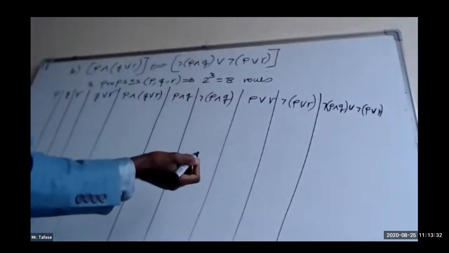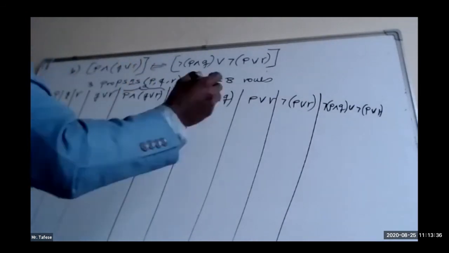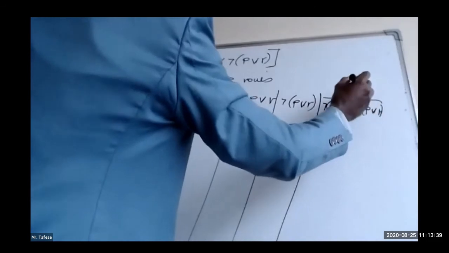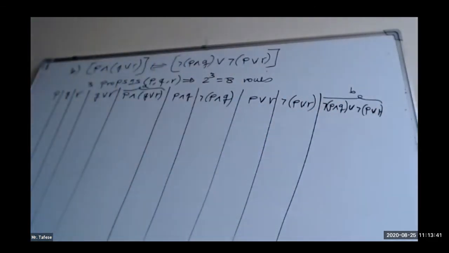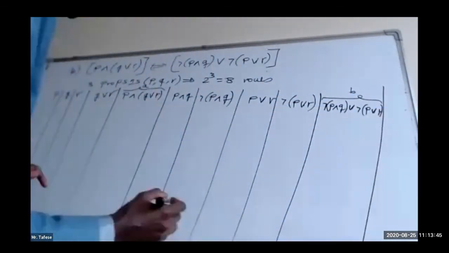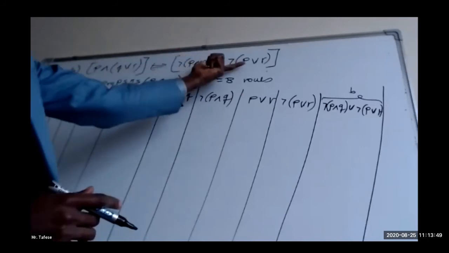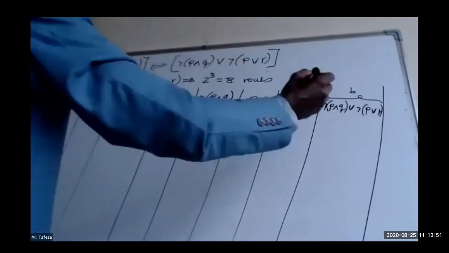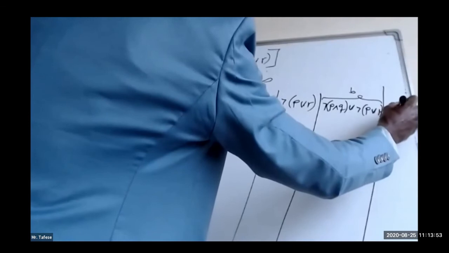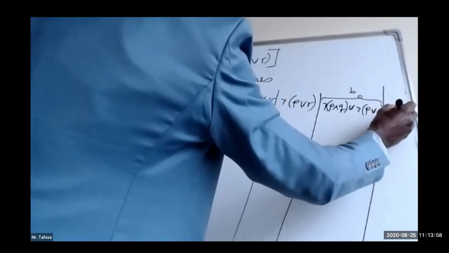Let us call this one proposition A and this one proposition B. Finally, we have A implies B. Therefore, A implies B will take the final column.